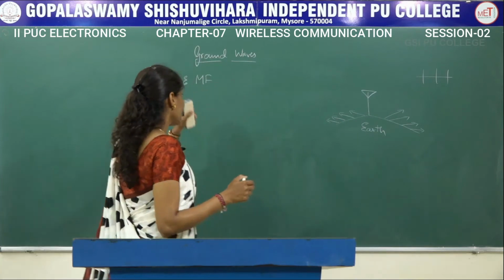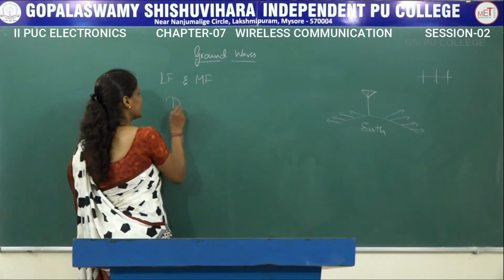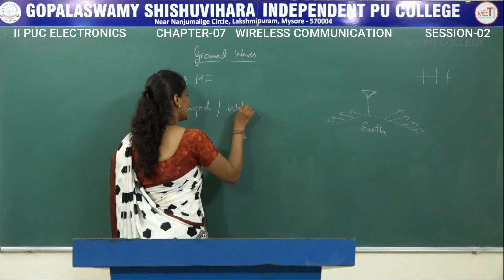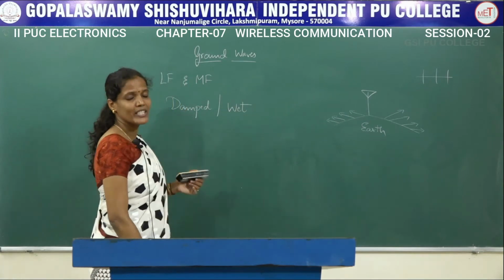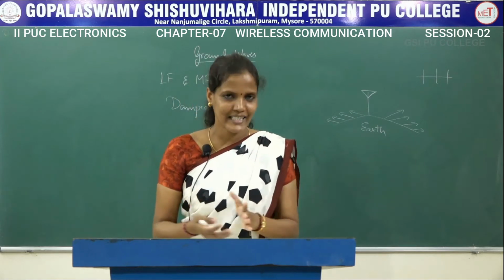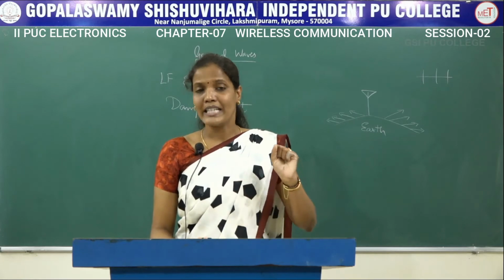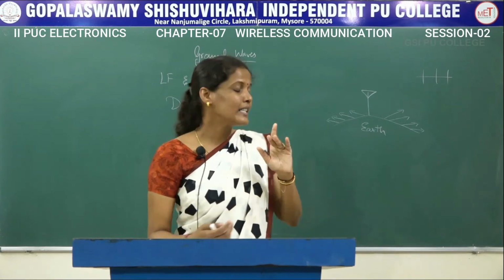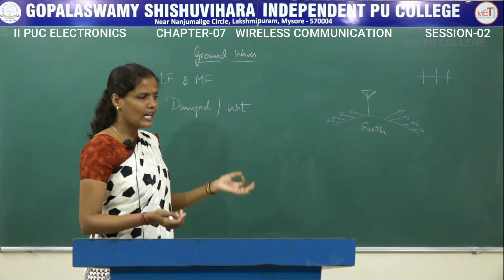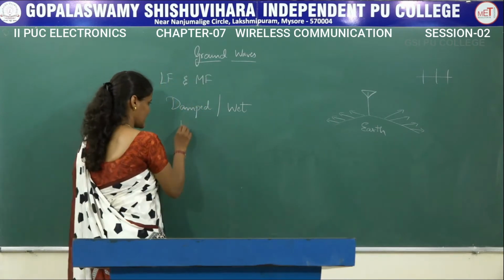So with these ground waves, conductivity will increase in the damped region. Damped region or wet region, the conductivity of these ground waves increases. So the conductivity of these ground waves increases means the signals can be transmitted in an easier manner where there is wetness or the region is damped. The meaning is same. Hence this ground wave propagation is used in marine communication.